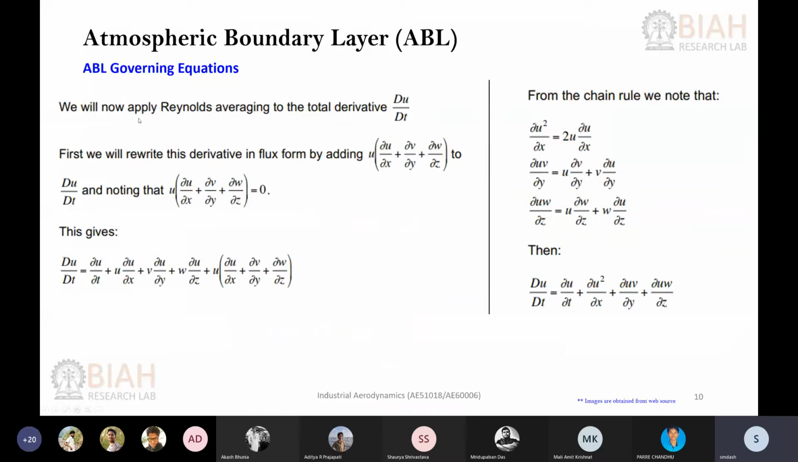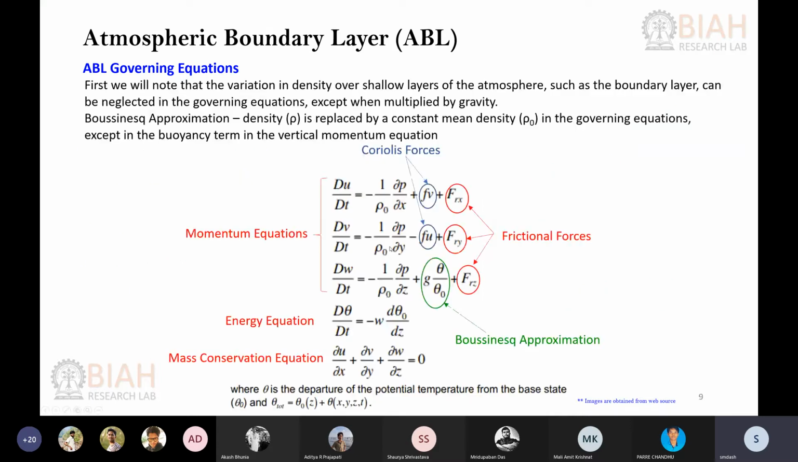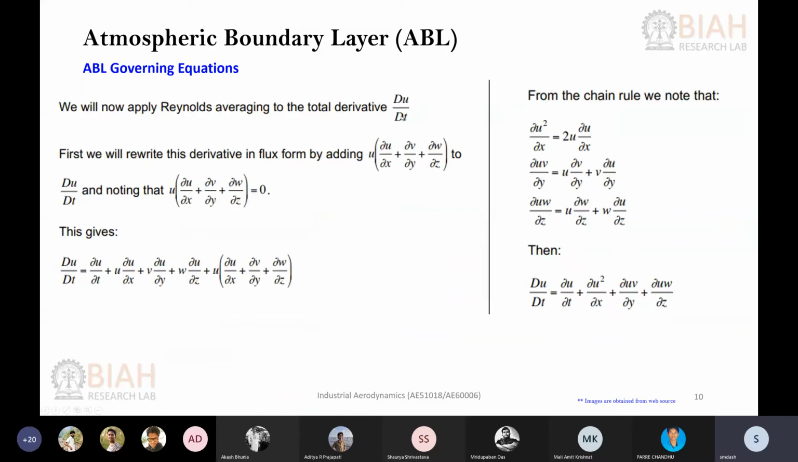So what you need to do is, like I said, we are interested in the Reynolds averaged quantities. Starting from the first equation, du by dt, let's see this one. The same thing you can follow for the others. So du by dt, this is the total derivative. Then you have your local derivative, meaning local acceleration, as well as the convective acceleration. If you open this total derivative, you get du by dt and this term.